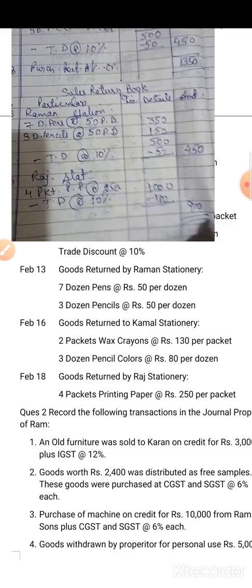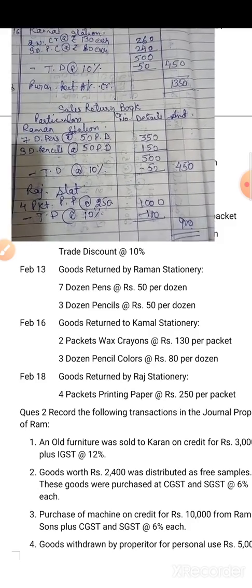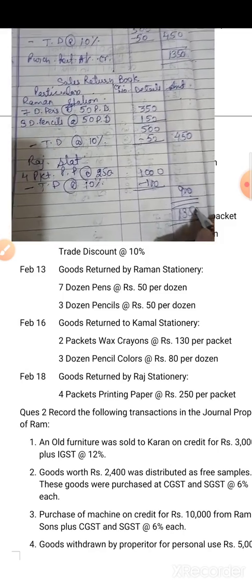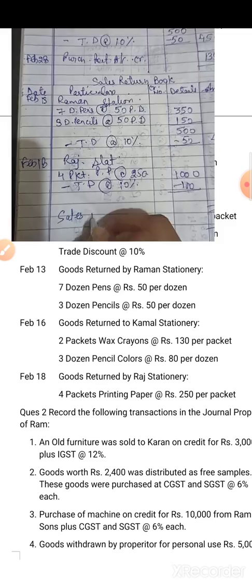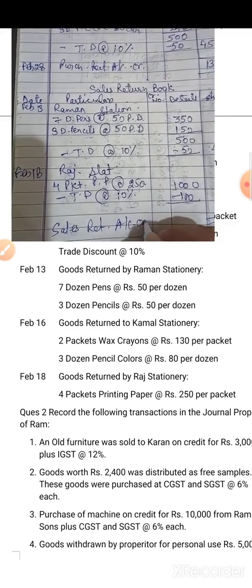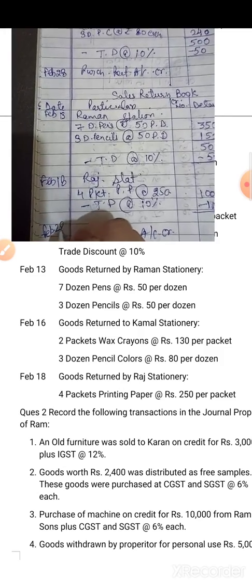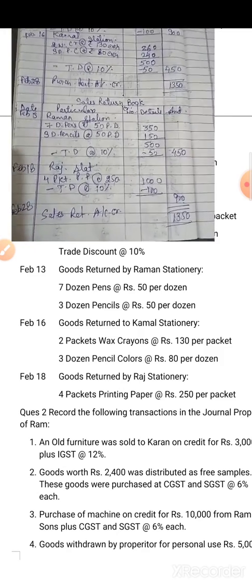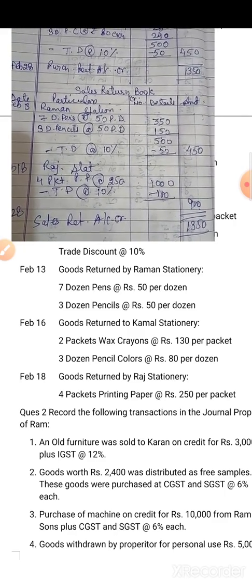Now give the total. Total is 450 plus 900. It is 1350. Now this you have to write down: sales return account credit, and date is Feb 28. So in this way you have to make the sales return book. Okay children.